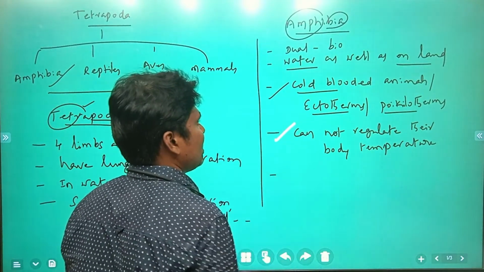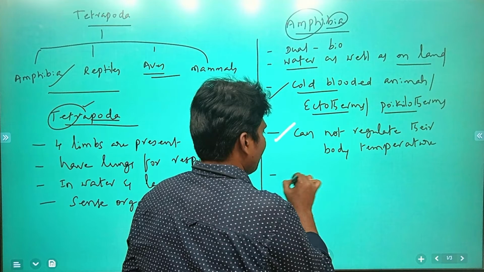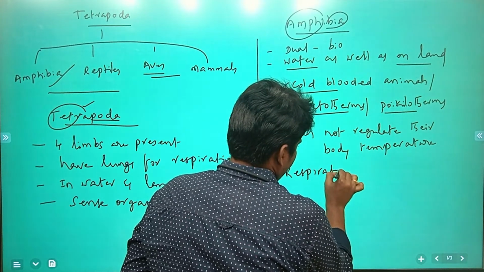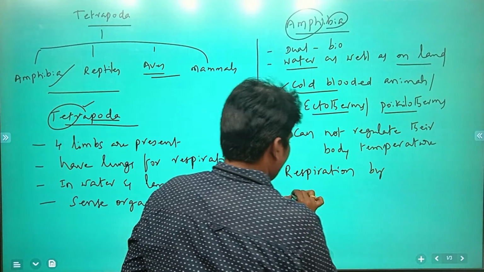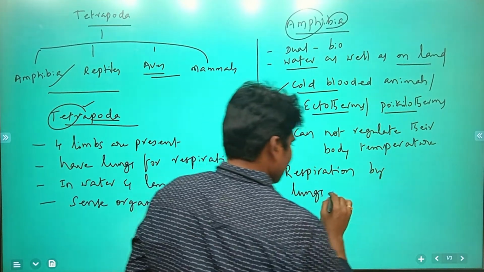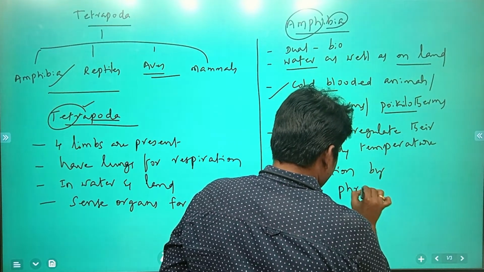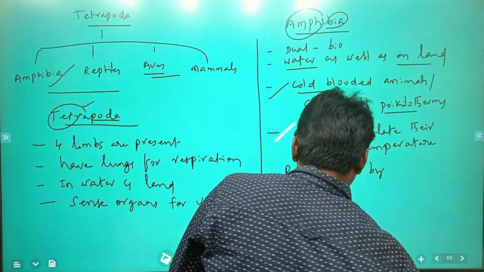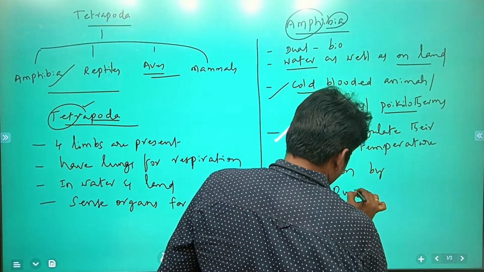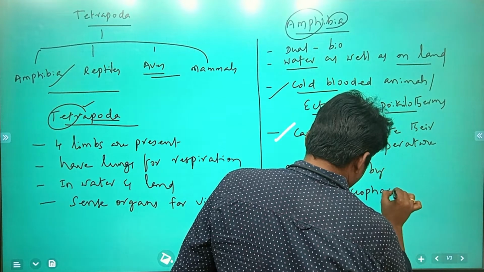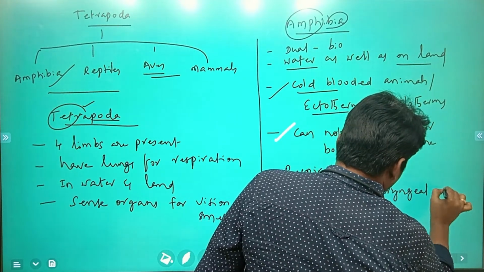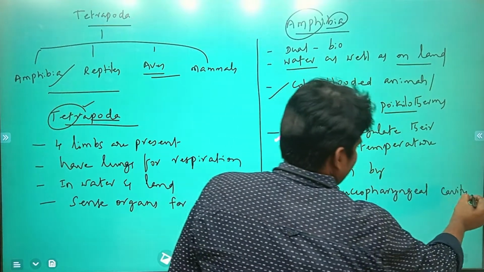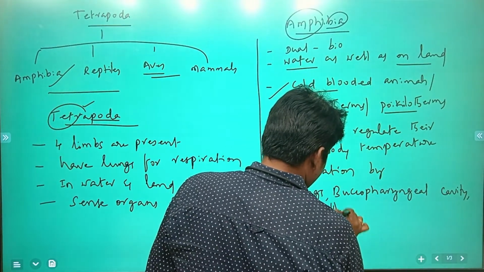And these amphibian animals respire by lungs, through the buccopharyngeal cavity, that is, the oral cavity as well as the pharynx region, where respiration takes place, and through gills and skin.